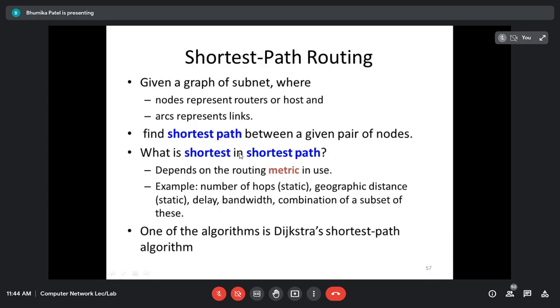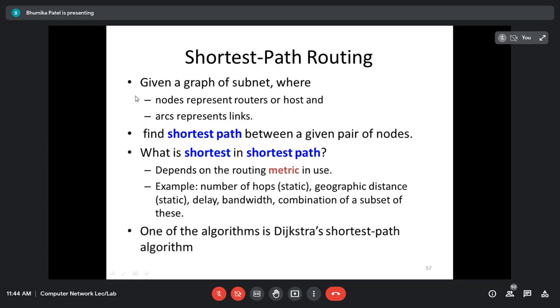Okay, so here shortest path routing means it is based on the simplest and most widely used principle. Right? Here we are going to use the graph. For the shortest path routing, we are going to consider the graph. And graph શેના માટે હશે? Subnet. આપણે જે નેટવર્ક ને સબ પાર્ટ માં ડિવાઇડ કર્યું હશે, and that part is called the subnet. For each subnet we are going to consider the graph.